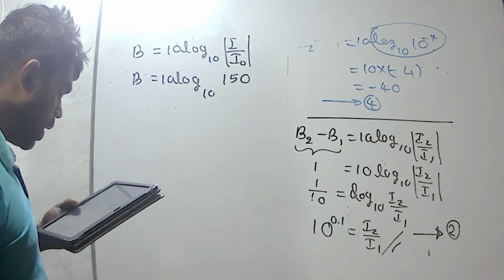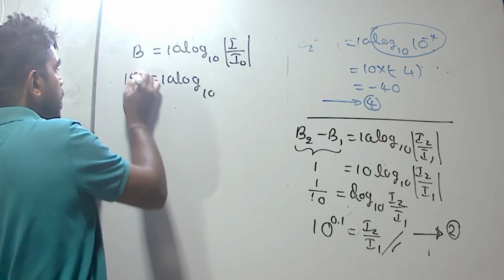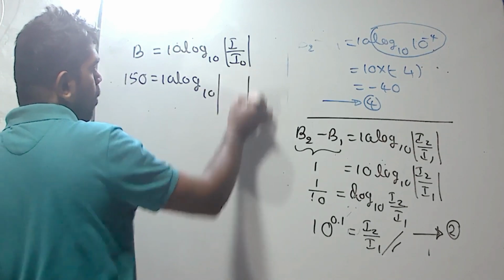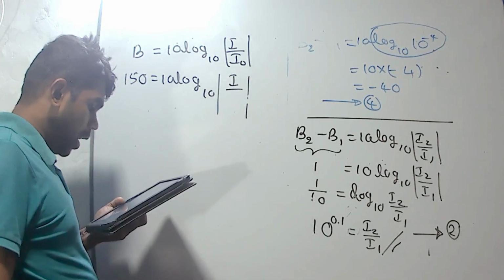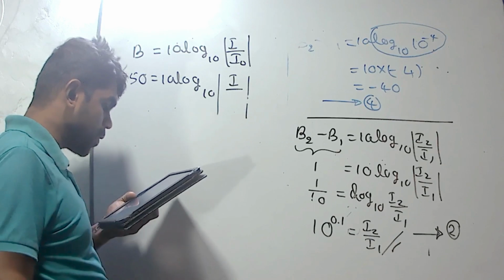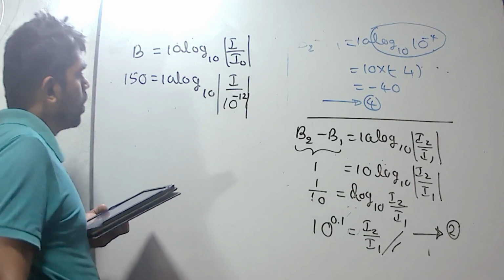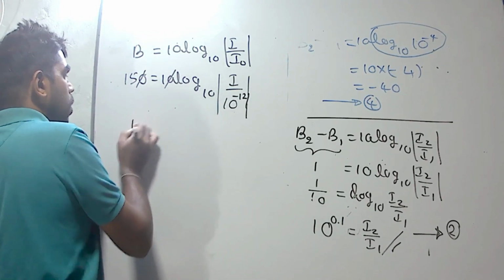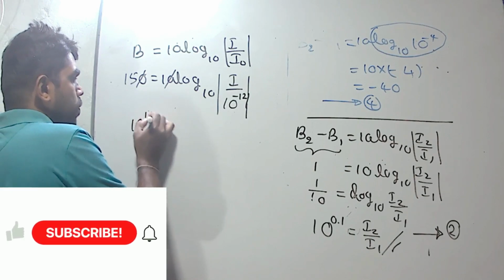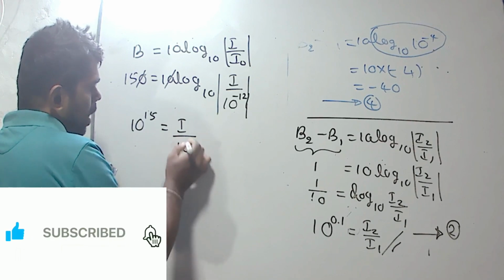The corresponding intensity level is 150. The B value is 150, and we have to find the intensity I. The threshold intensity of hearing is 10 to the power minus 12. Then we have to simplify it. We can cancel out one 0 and write in log form: 10 to the power 15 equals I divided by 10 to the power minus 12.